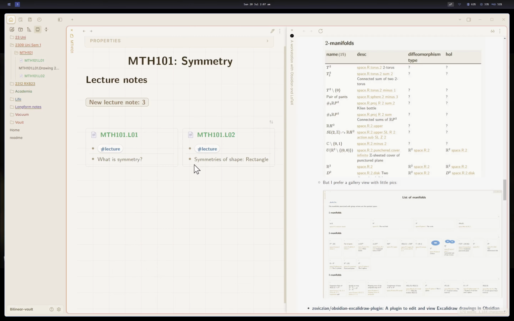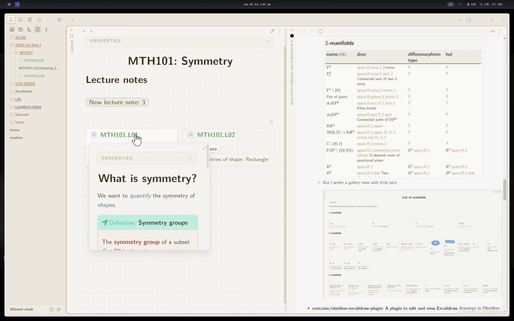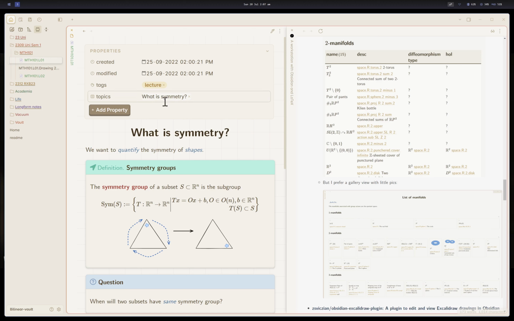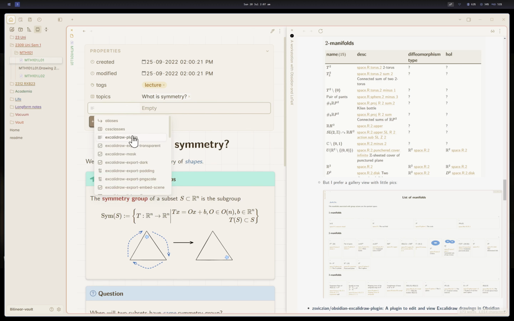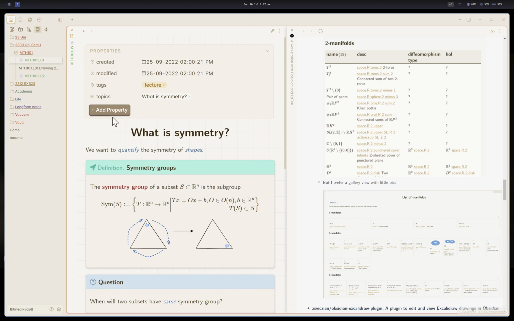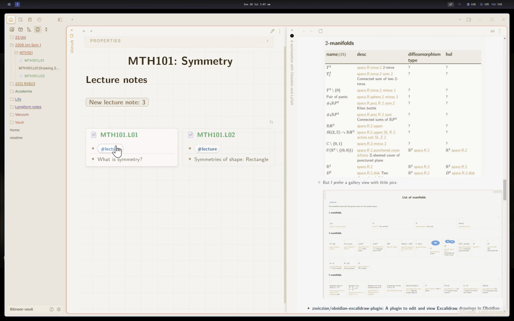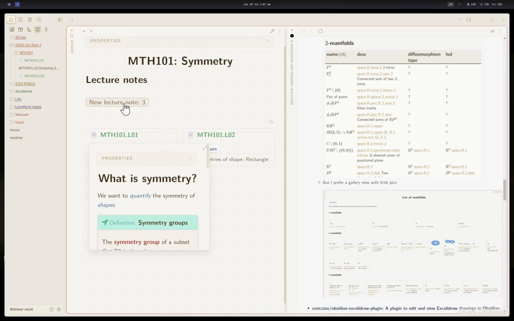I have not made it such a way that it will also use a tag. Also, there should be a course. These are properties, and then you can add maybe course. And here the course number should be rendered, but I didn't do that. I don't see the necessity because the file name already has MTH11.